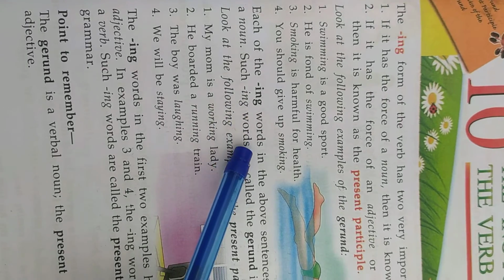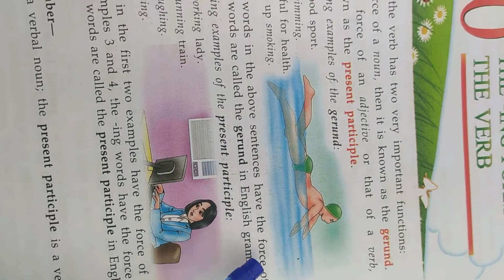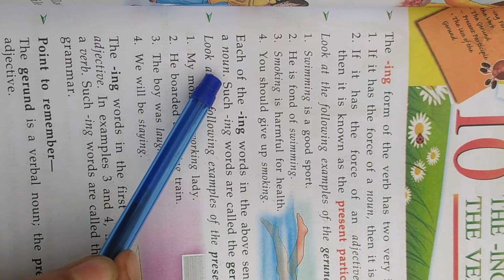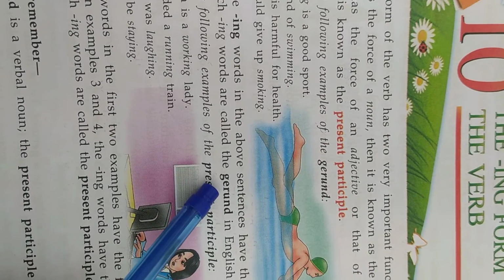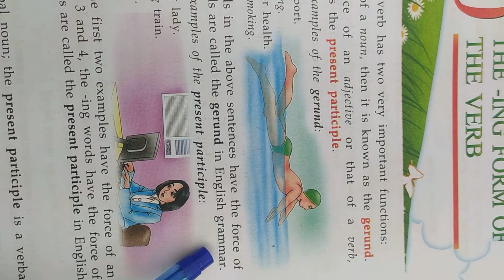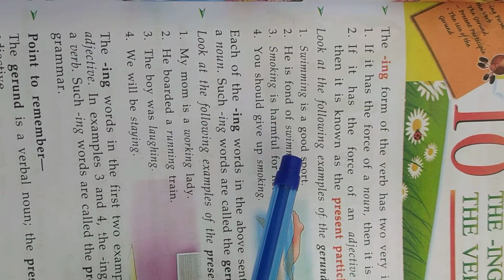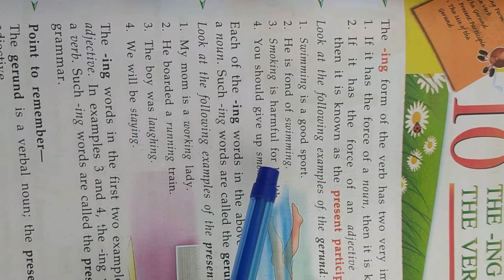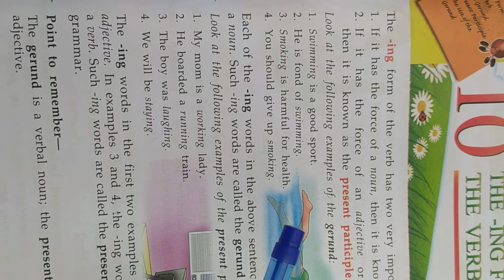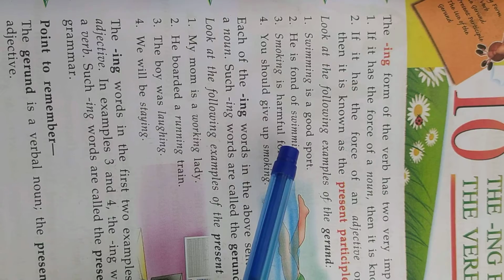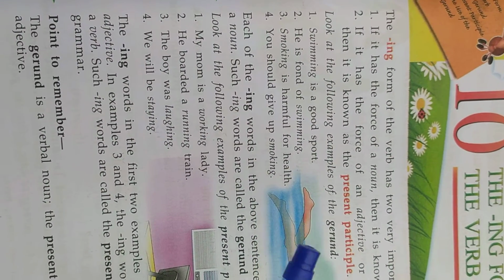Each of the ing words in the above sentences has the force of a noun. Such ing words are called gerunds in English grammar. These ing words in these given sentences have the force of a noun. That's why these are called gerunds.